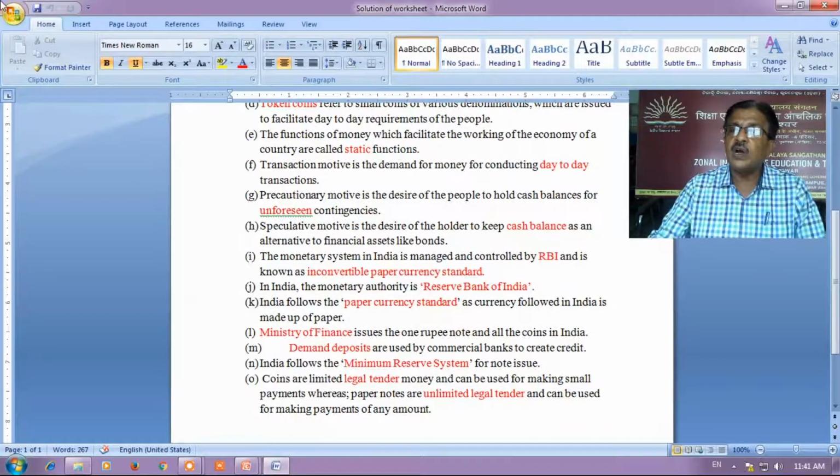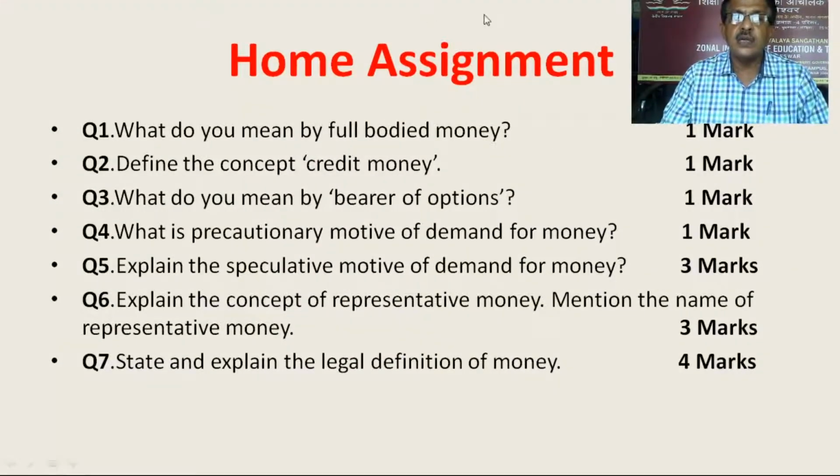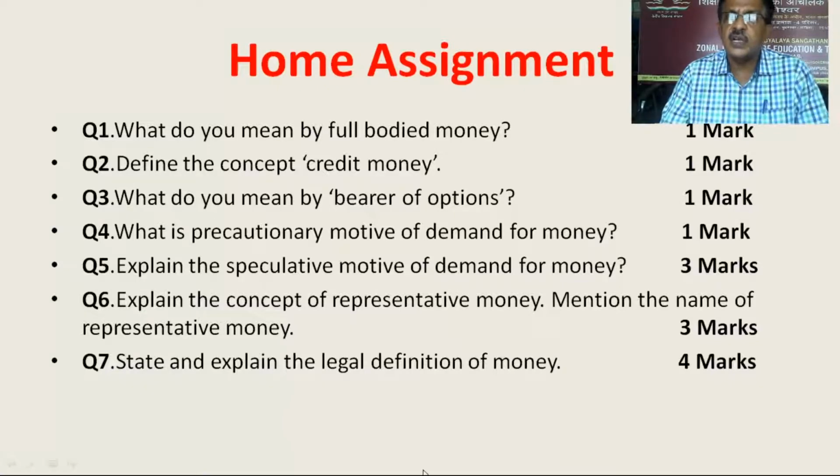I hope you have cleared your doubts. As usual, home assignment, some questions, sample questions. What do you mean by full-bodied money? Define the concept credit money. What do you mean by bearer of options? What is precautionary motive of demand for money? Explain the speculative motive of demand for money.